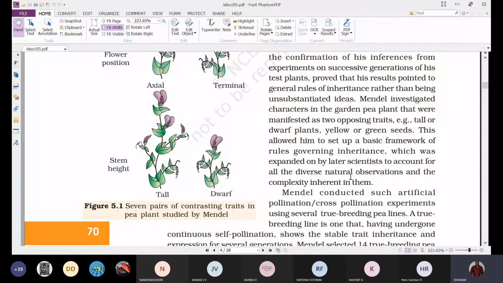But after a long period, some other scientists studied that inheritance pattern.